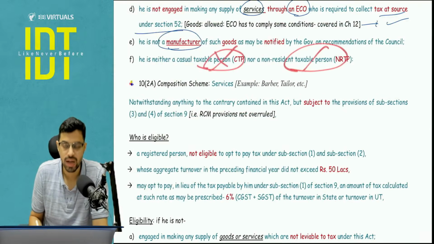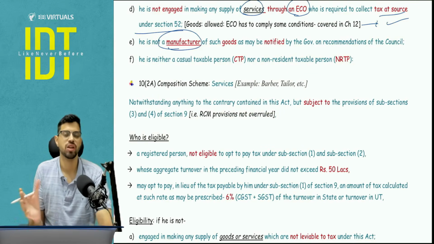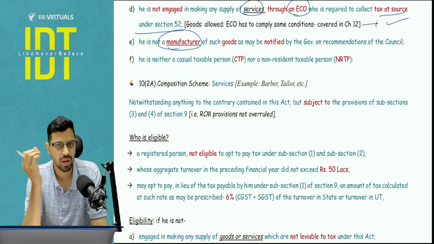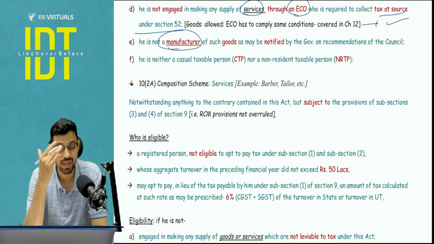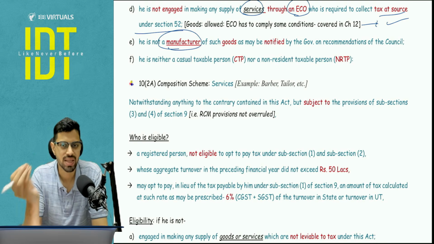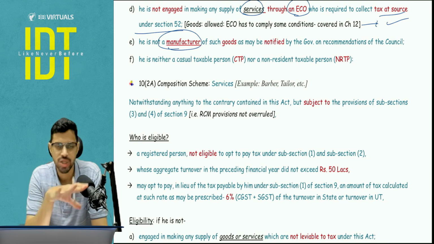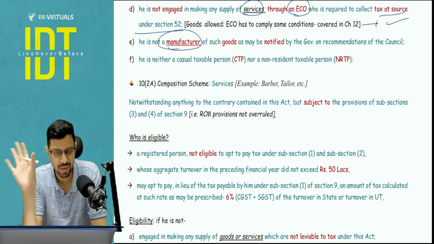And you should not be a CTP. You should not be NRTP, because these are already a specific type of registration. Let's say for example in CTP, you are there for 5 days, 8 days, 10 days. So in that also you want composition levy? No, please go under normal CTP registration.